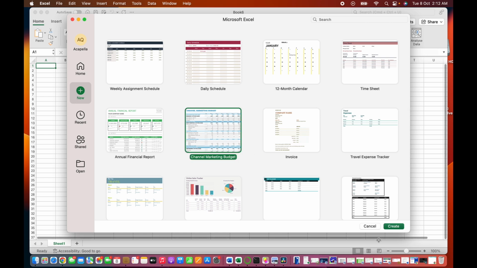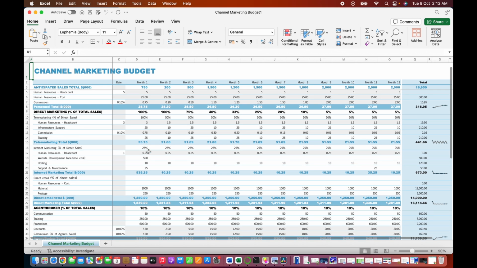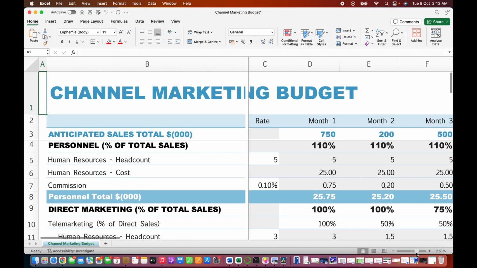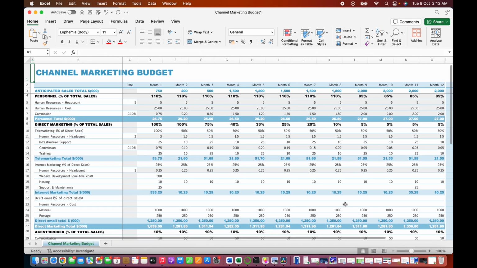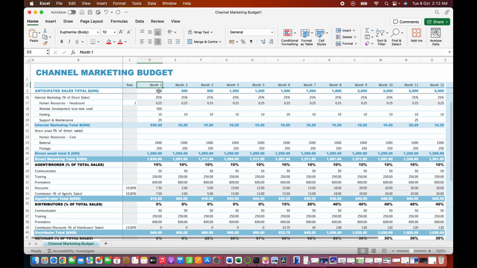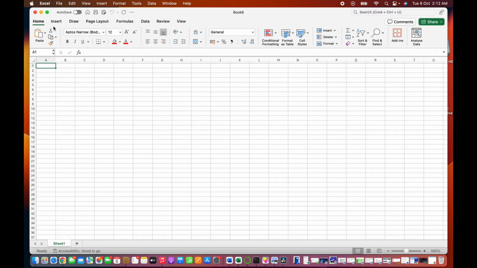Create channel marketing budget. Okay, so this is how it looks like. We have different segments of marketing budgets. I'm going to zoom in for you to see, and then we can change or edit values as we wish. It's month by month, and then we have their values on there. Let's move on to our blank workbook.